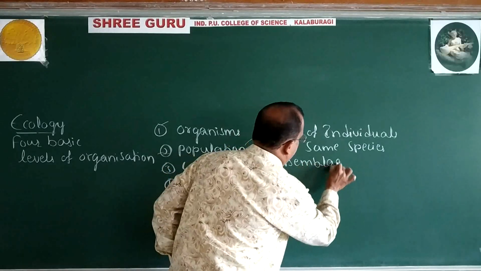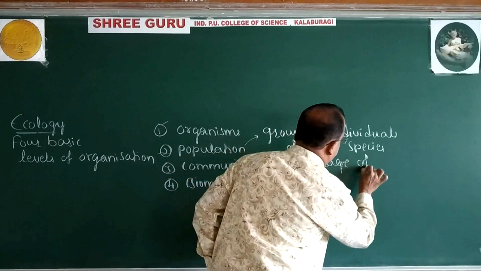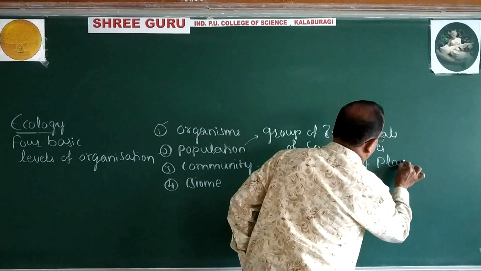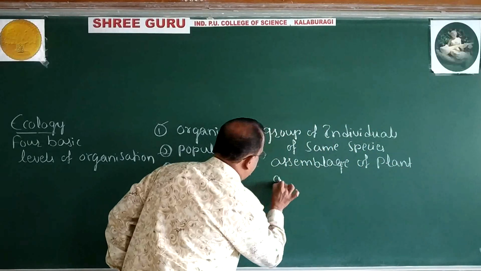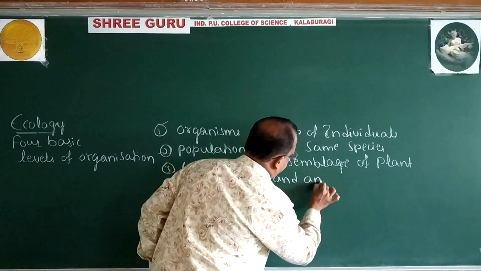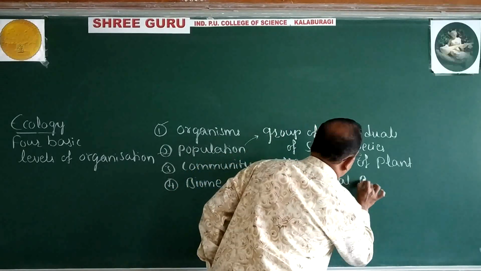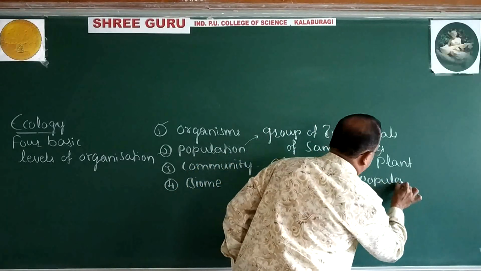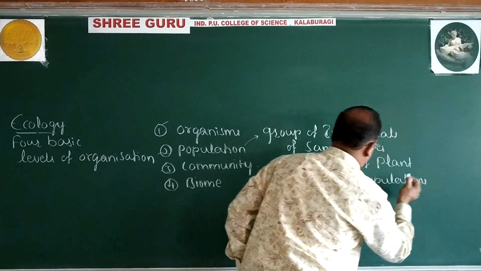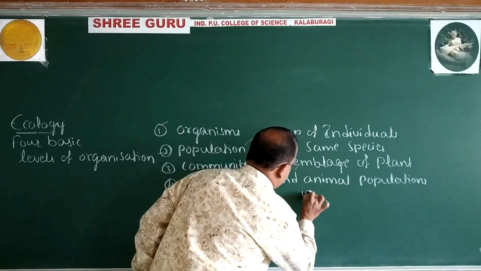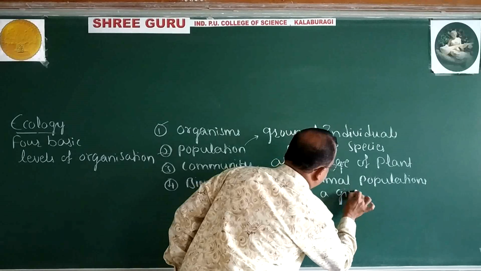It is an assemblage of plant and animal populations in a given area.